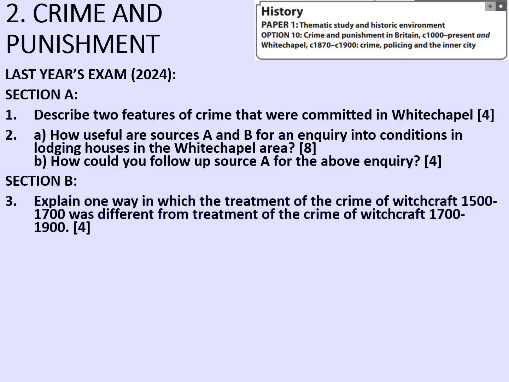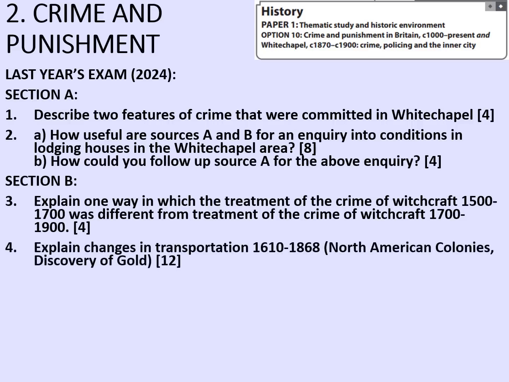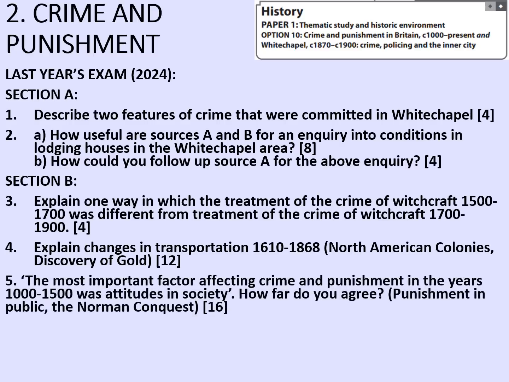Then Section B. Explain one way in which the treatment of the crime of witchcraft 1500 to 1700 was different from the treatment of the crime of witchcraft 1700 to 1900. Explain changes in transportation 1610 to 1868, North American colonies and the discovery of gold being the stimulus points. The most important factor affecting crime and punishment in the years 1000 to 1500 was attitudes in society. How far do you agree?